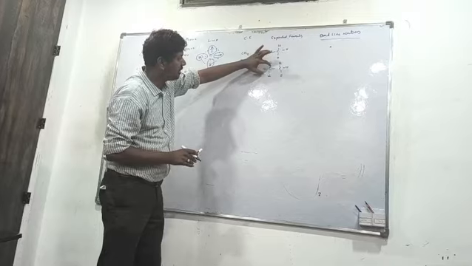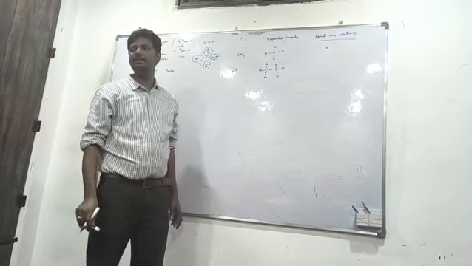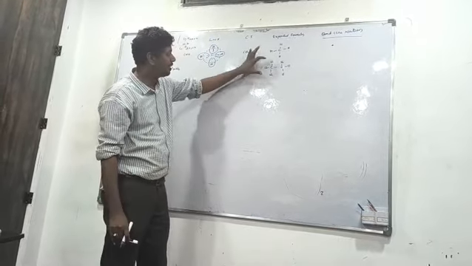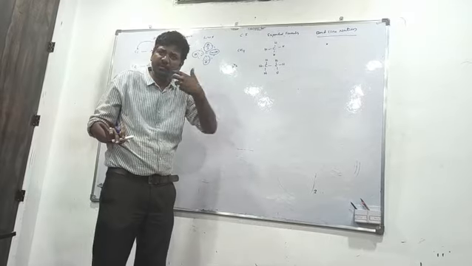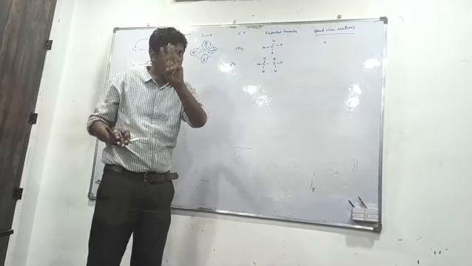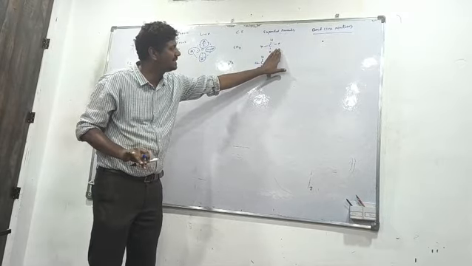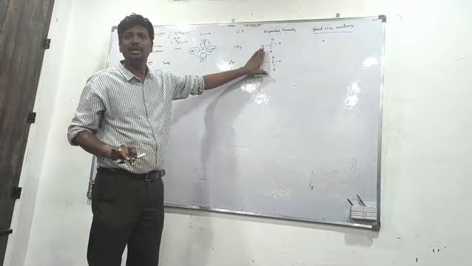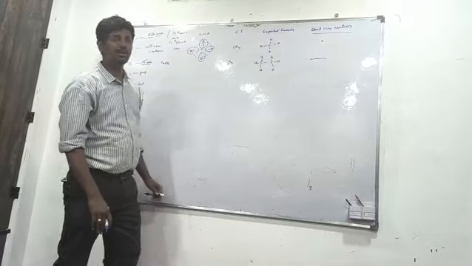We see that the center carbon has 1, 2, 3, 4 bonds. It is called tetravalence, beta. Even with one double bond and 2 hydrogens, or one triple bond and 1 hydrogen, the valency of carbon is always 4. Now the bond line notation.